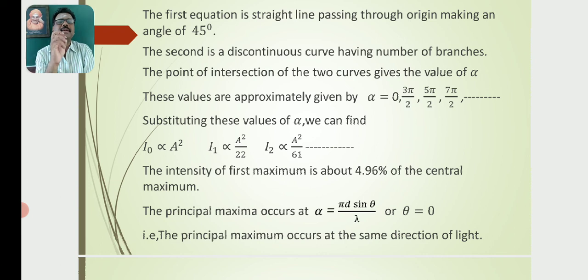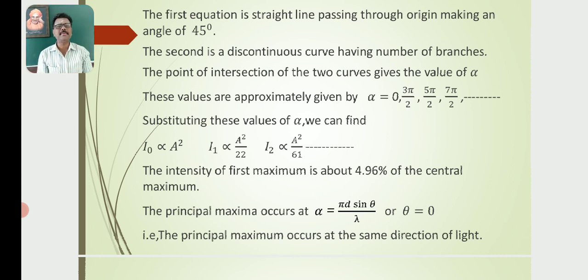These values are approximately α = 0, 3π/2, 5π/2, 7π/2, etc. Substituting these values, I0 is proportional to A², I1 is proportional to A²/22, I2 is proportional to A²/61, etc. The intensity of the first maximum is about 4.96% of the central maximum.